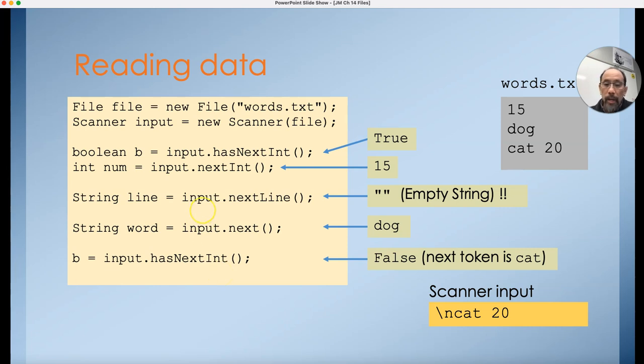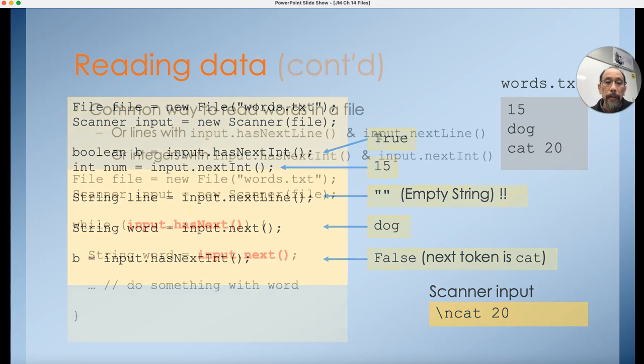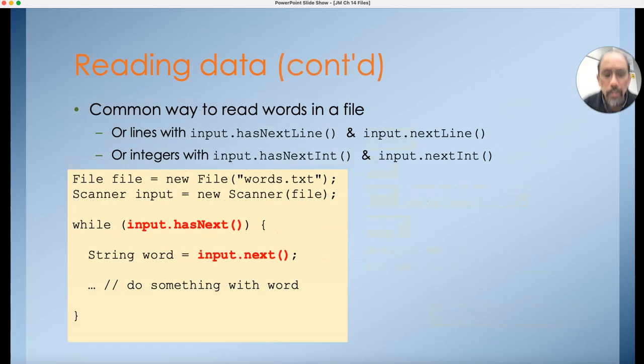Anyways, those are the methods that you can use to read data. Here's a typical loop that you might have where you're reading all the words within a file. I create my file, make my scanner, and then I repeat in a while loop: while there is a next word, get that word, do something with that word, and then continue on checking to see if there's more words in the file.